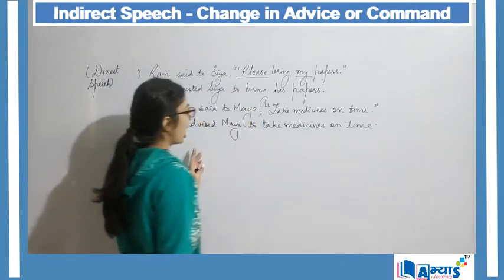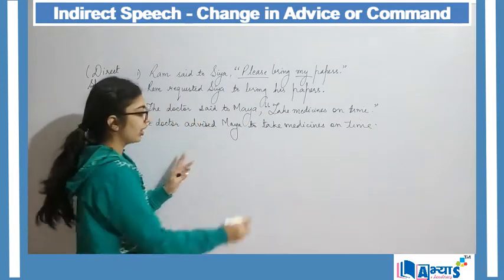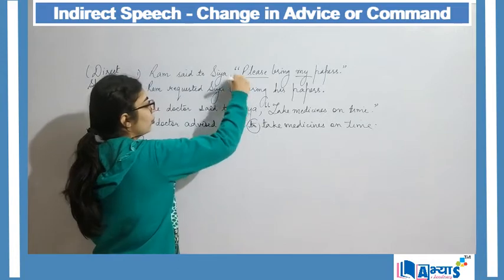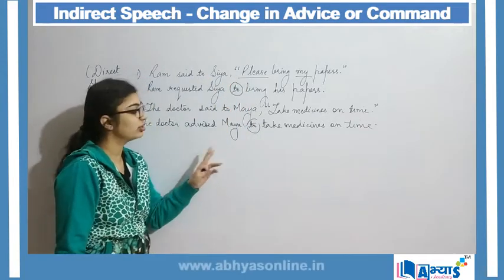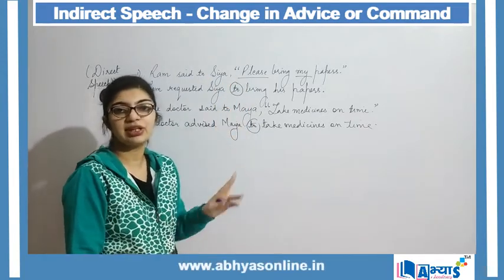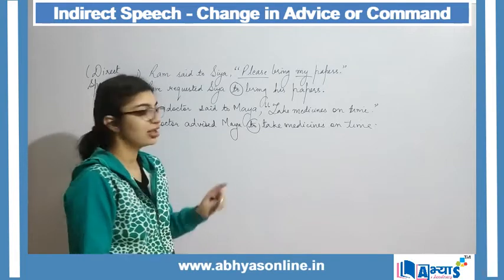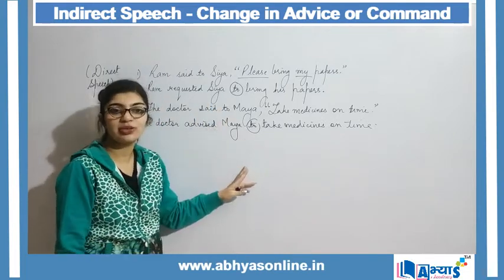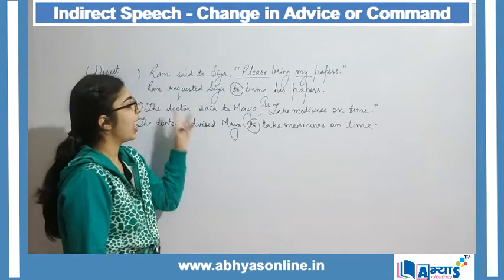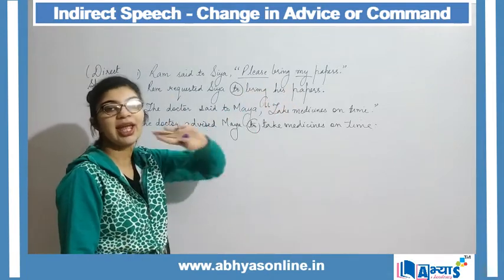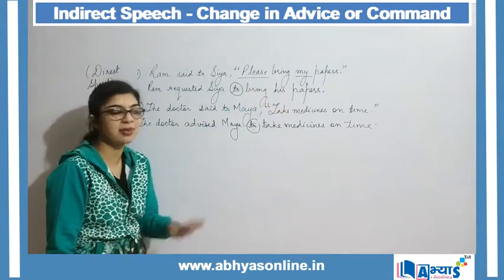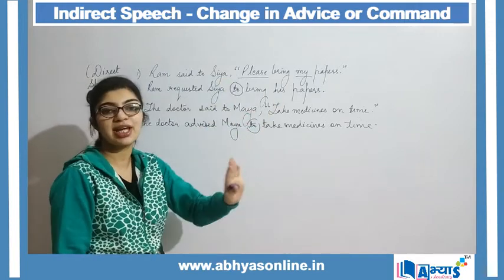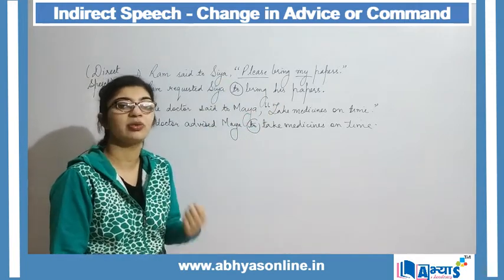So here, I hope that you have noticed the point that we are making use of the word to instead of making use of the word that. So instead of using that, we are using to in the sentence, and the sentence does not contain any question mark or exclamation mark, while it is a simple sentence which is used for commanding or advising.